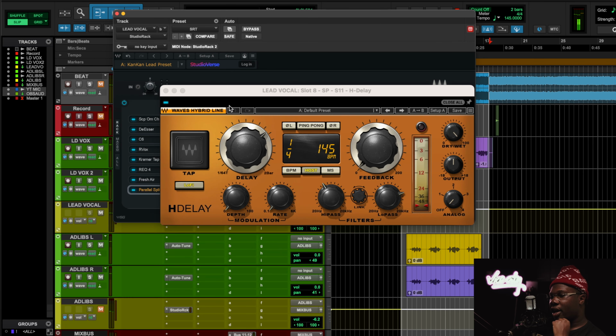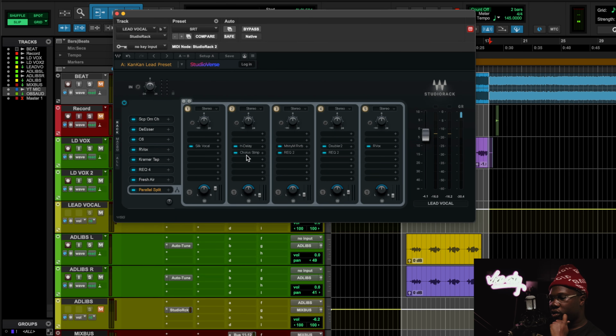All right, cool. After that, I use the H-Delay quarter note with a chorus stomp. I just like how the chorus stomp really washes out the delay.